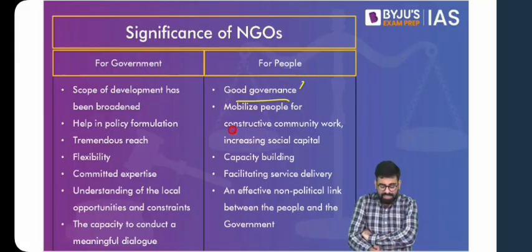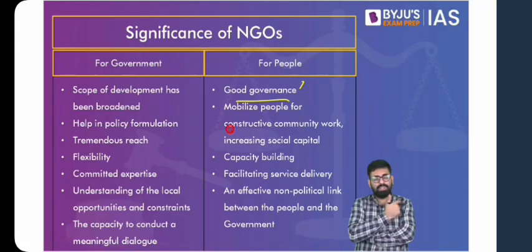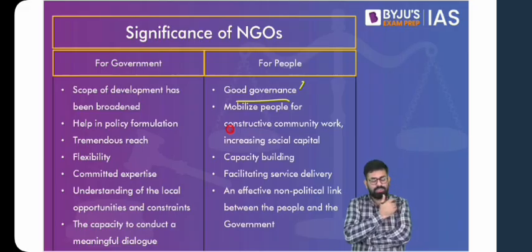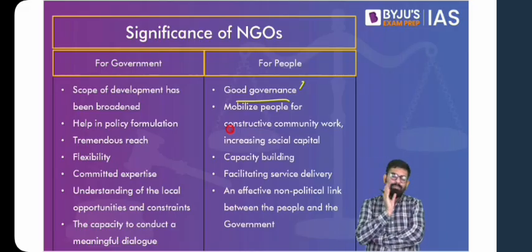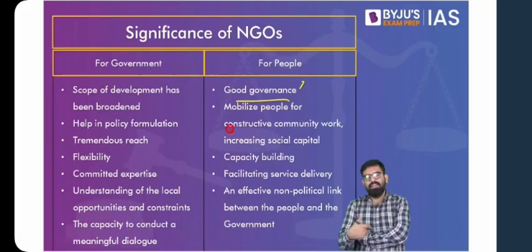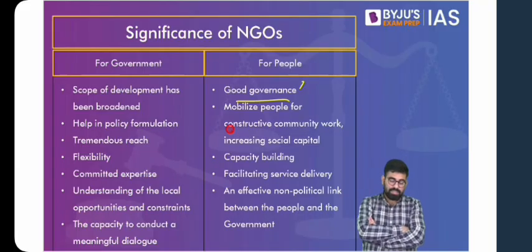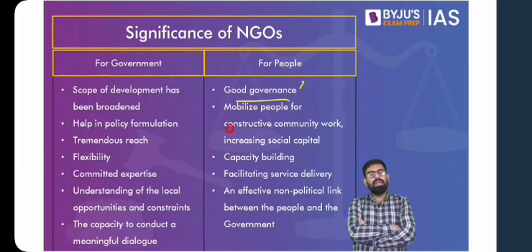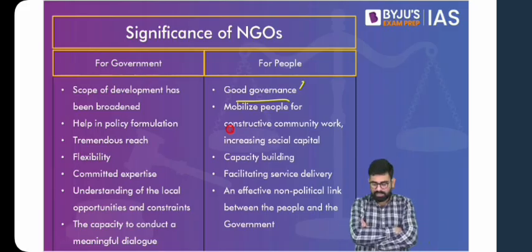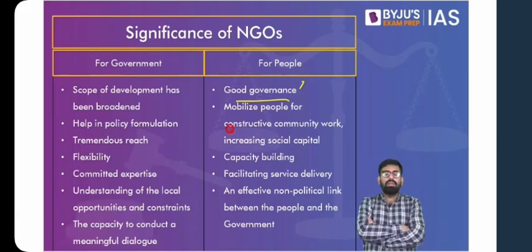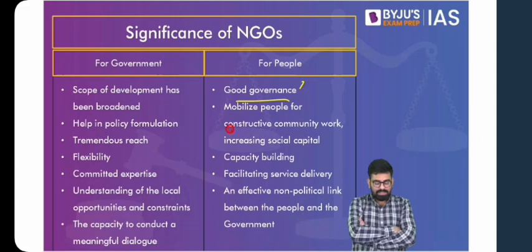Similarly, they also help people become human capital, social capital. The idea is that these NGOs at times mobilize people and scale people to take up some act. For example, building of community toilets. This is an example of mobilization of people, ultimately leading to creation of something better. So they do convert these people into human capital by investing in their health and education, by working on the levels of their nutrition. Then they also help them form social capital in forms of various infrastructure, etc.